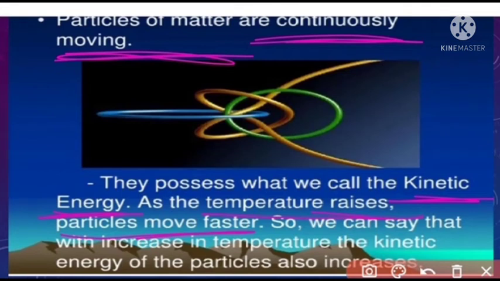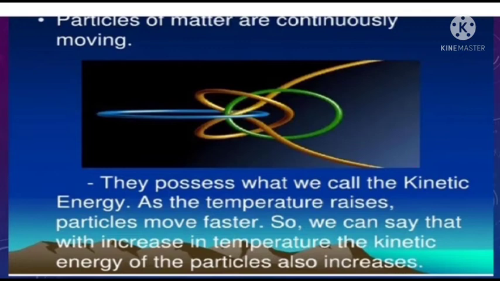When pressure increases, particles move faster. When volume increases, the particles move slowly. So with the increase in temperature, the kinetic energy of the particles also increases. Increase in pressure also increases the kinetic energy of the particles. Increase in volume, kinetic energy of the particles decreases. Increase in concentration, the particle movement is lower. This is the second characteristic of particles.